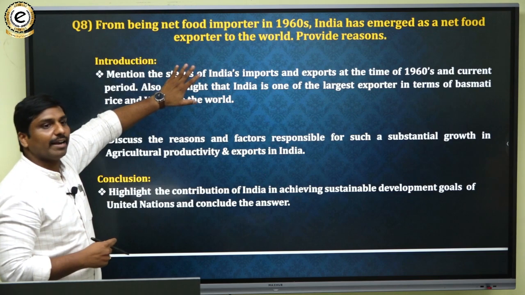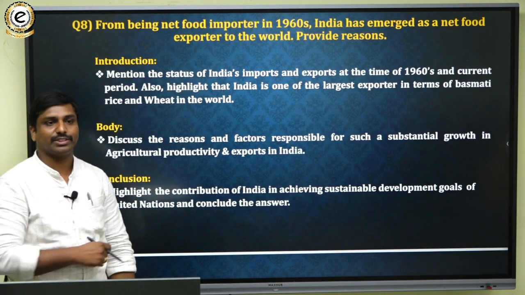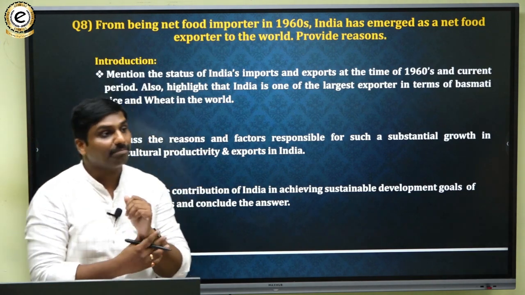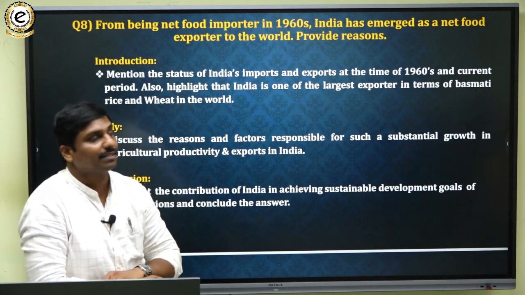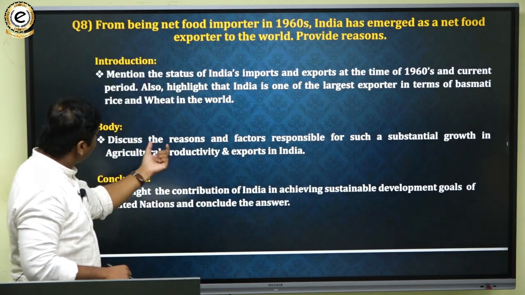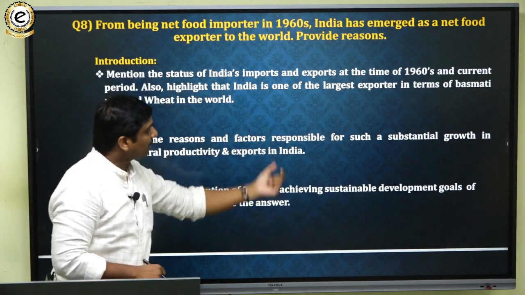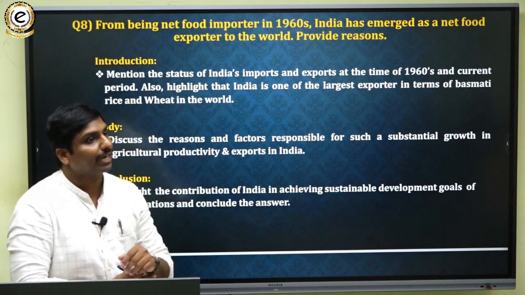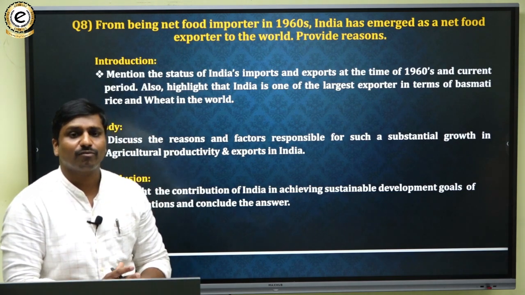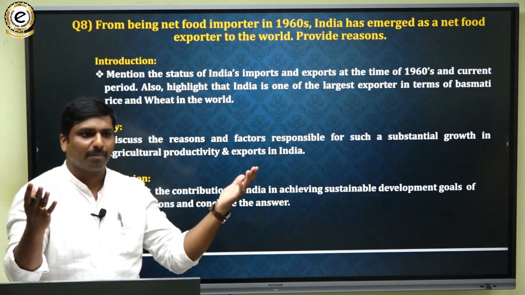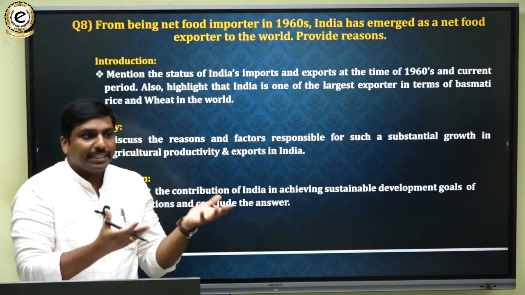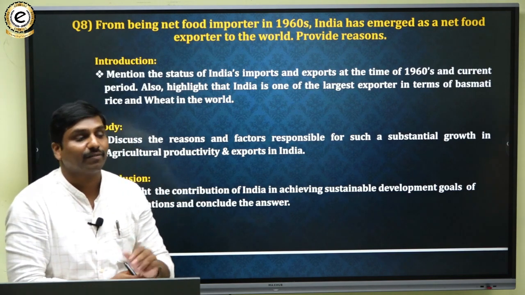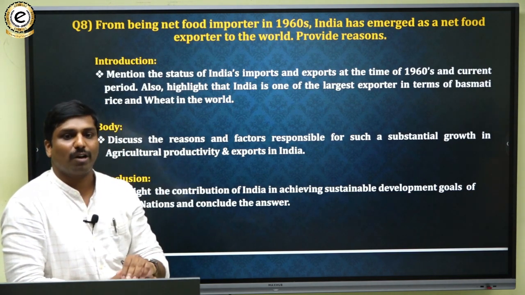So like how you can just introduce your answer, and then in the body, what you have to address is, the chief question is talking about factors and reasons that are responsible for the substantial growth in the agricultural productivity. So when we have growth in agricultural productivity, then only we can export. Otherwise, if the agricultural produce is not sufficient to cater to the people here itself, then how can we go for exporting the crops? We cannot go for that.